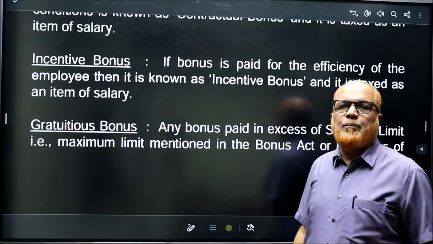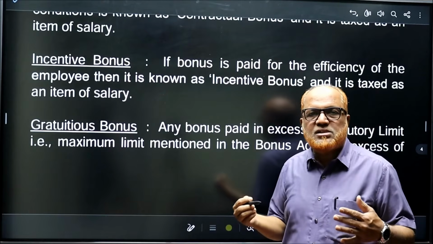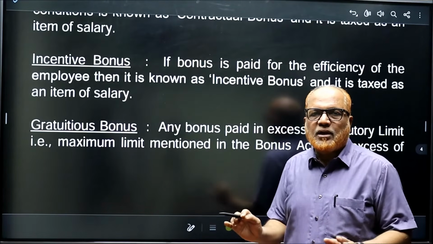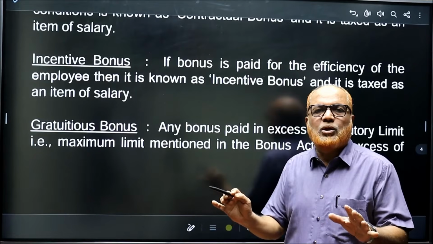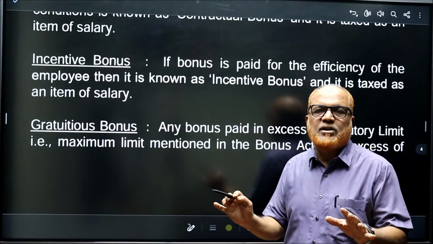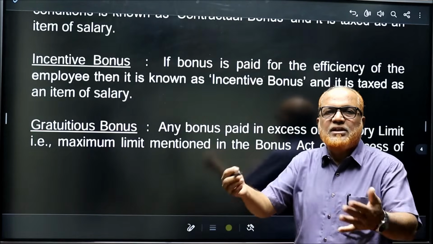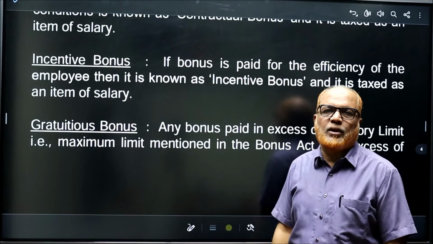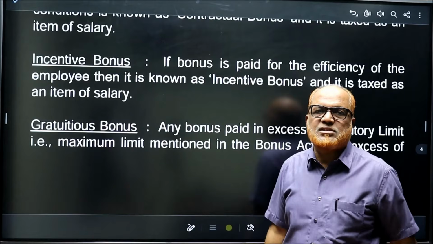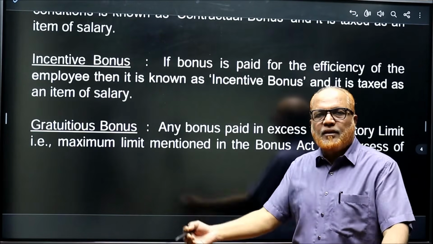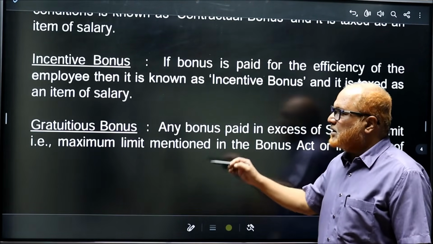Sometimes bonus will be paid according to the efficiency of the employee, not according to contract, not according to legal requirement, but as a form of incentive, appreciating the efficiency of work of the employee. That is also taxable under the head salary.